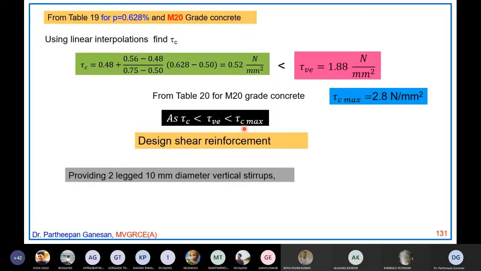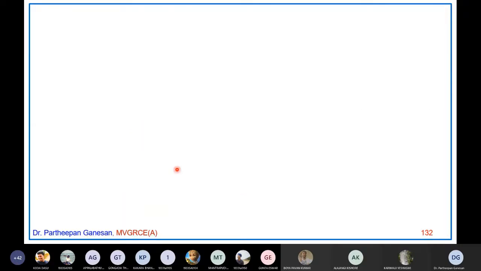But now I am going to provide two-leg 10 mm diameter vertical stirrups, as we did in the previous problem also. What is the Asv? Asv is 2 into pi by 4 into 10 square, which is 157 millimeter square. Now you have to find out the spacing. In the design of shear reinforcement, the diameter and the number of legs are always assumed. The design is only with respect to the spacing of the stirrups. That is why you find so many specifications for the spacing of the stirrups.